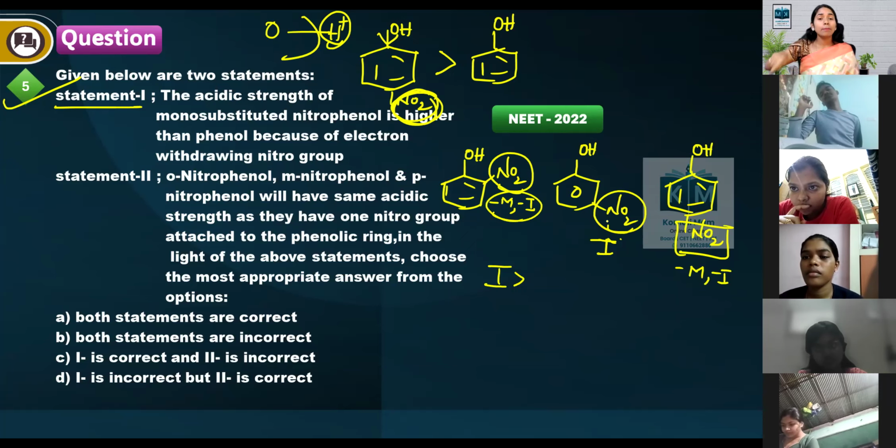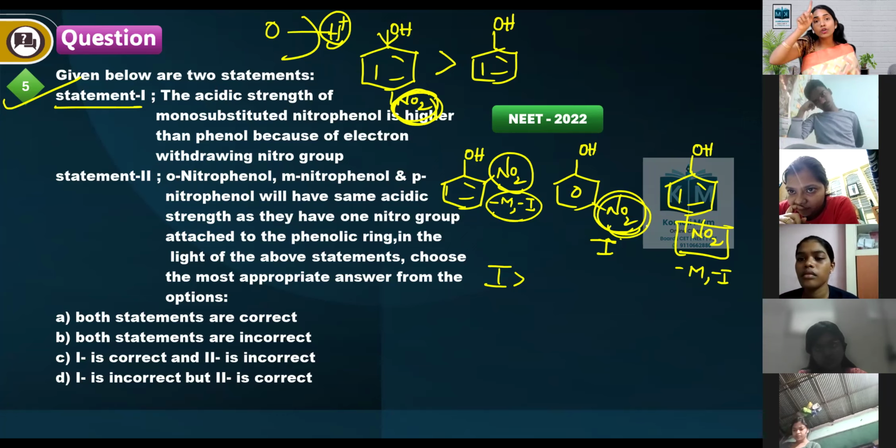After that, meta and para. Meta is closer, so the more acidic group should be meta. But para, two effects are operating, minus M, minus I. So para is more acidic. After that, the least one is meta.